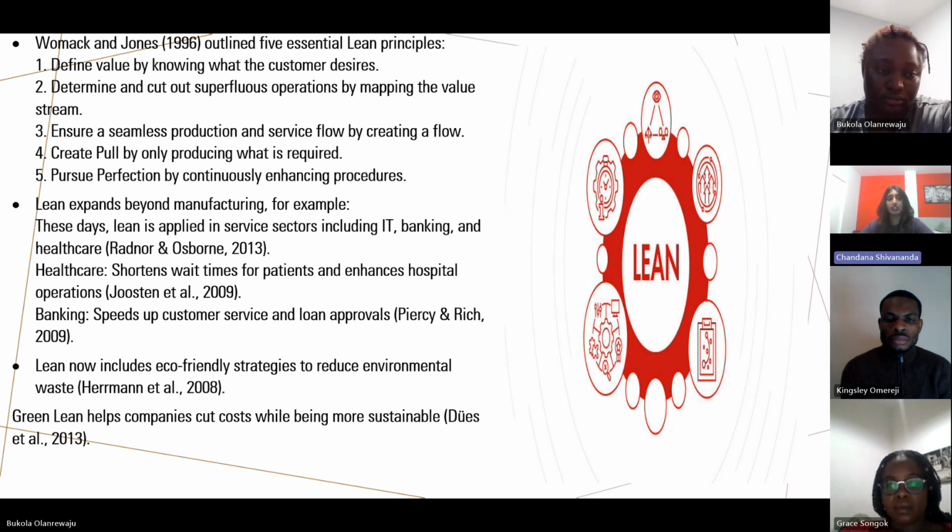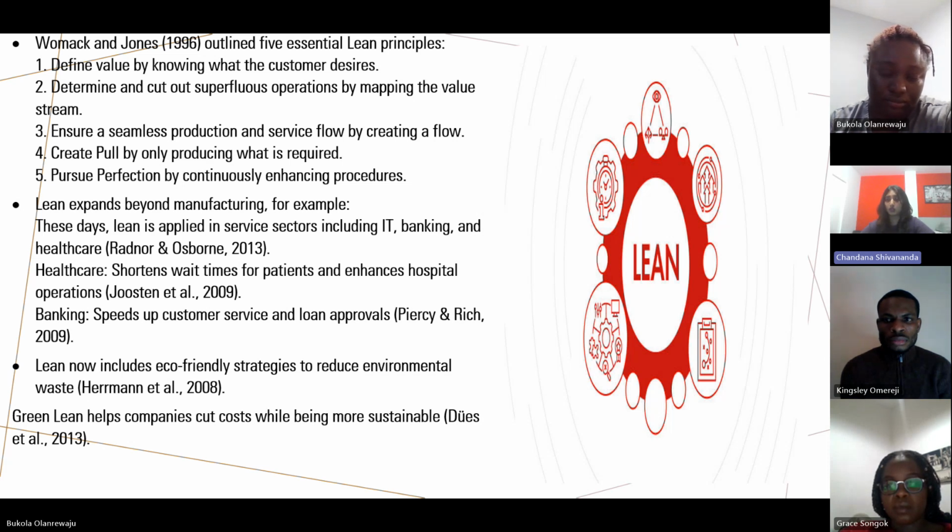Lean expands beyond manufacturing. Lean production was started by Toyota, and it was only used by manufacturing companies because Toyota is a manufacturing company. They didn't have the idea that lean production can be used in service sectors as well. But these days it is used in service sectors, for example IT, banking, and healthcare.